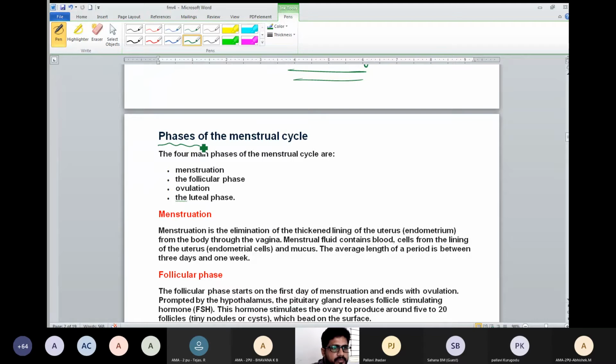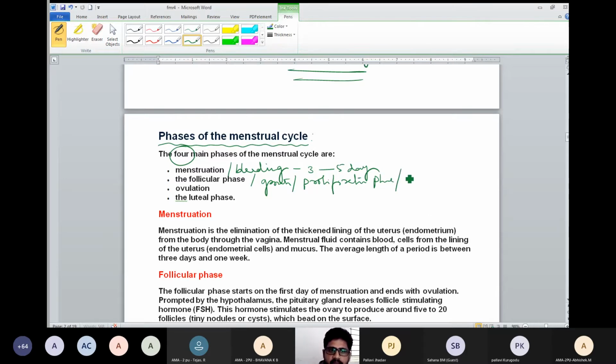Phases of the menstrual cycle. How many phases are there? Total 4 phases. The first one is menstruation, also called bleeding. How many days was the bleeding? About minimum 3 days, maximum 5 days. Next, the follicular phase, also called the growth or proliferative phase.